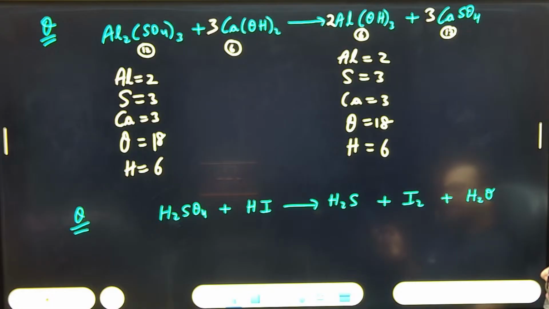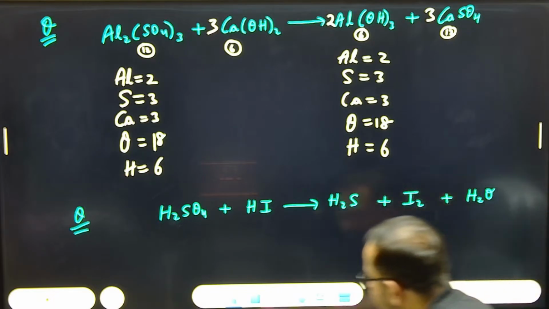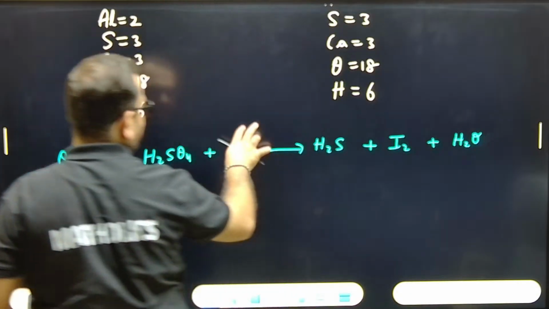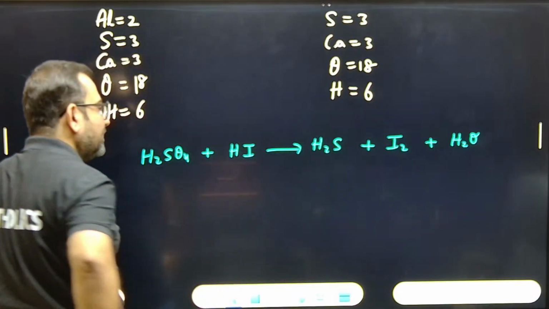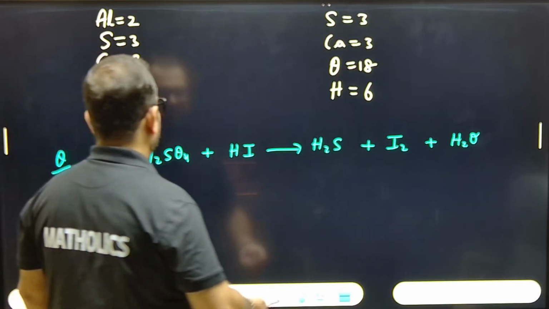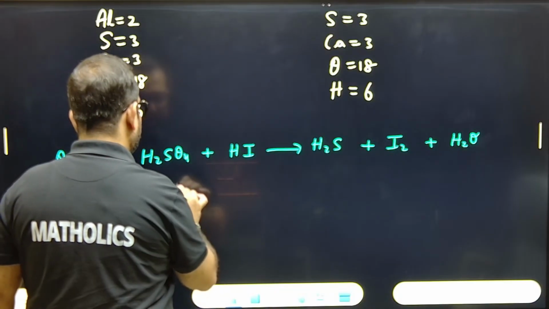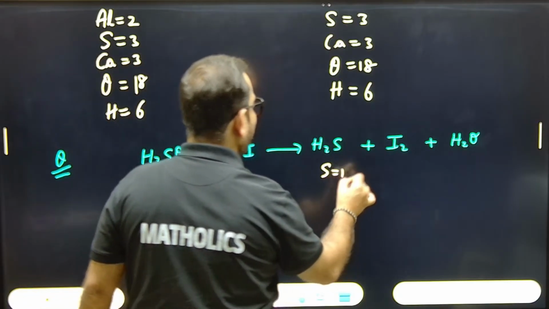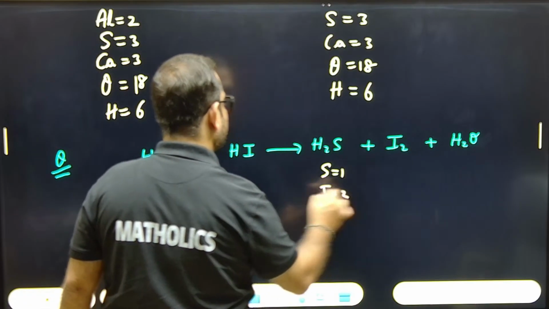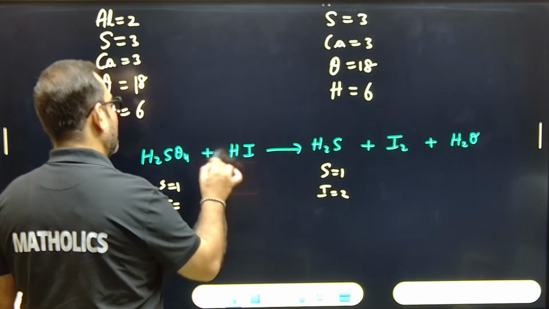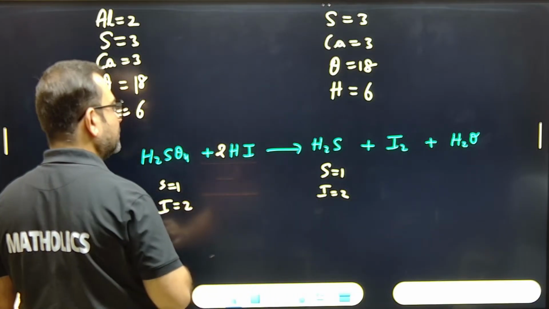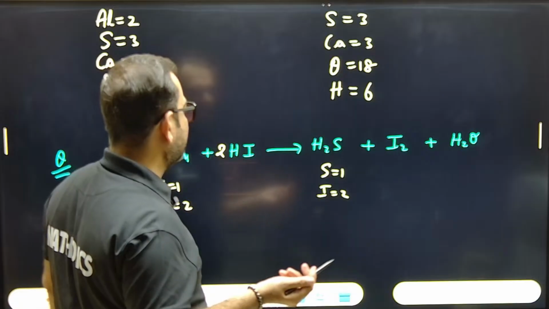H2SO4 plus 2HI gives. Yes, it was somewhat easy, eh? Yes or no? Anyone balanced it? If I start balancing this question, here we can see easily that, okay, sulfur and hydrogen. Sulfur is one, sulfur is one. So I need not focus on sulfur. Iodine it is two, here iodine it is one. So I multiplied by two. Sulfur one, iodine two, done.